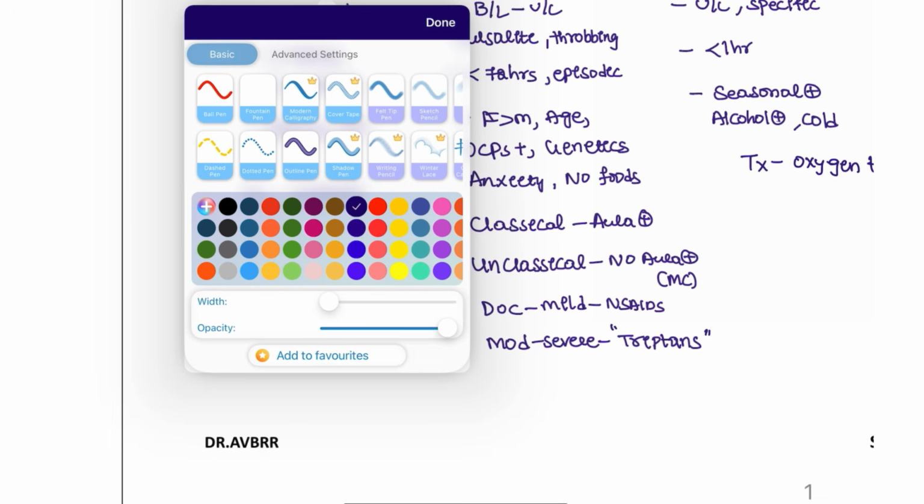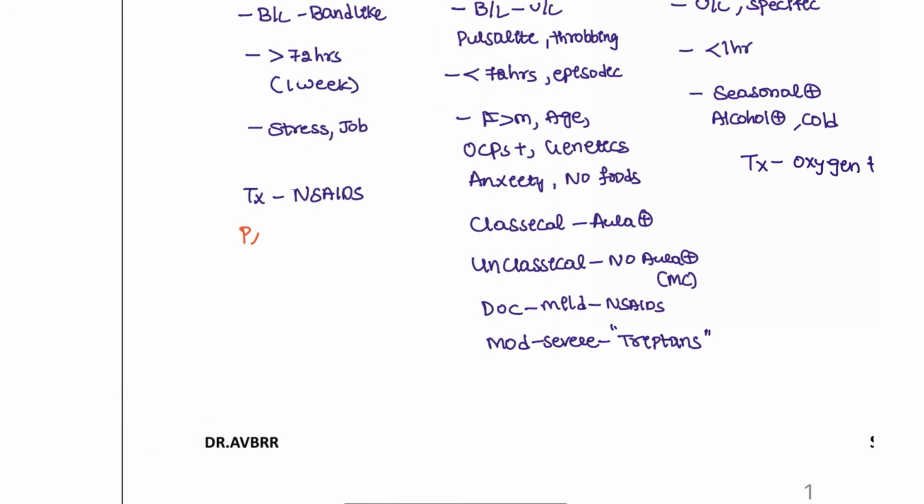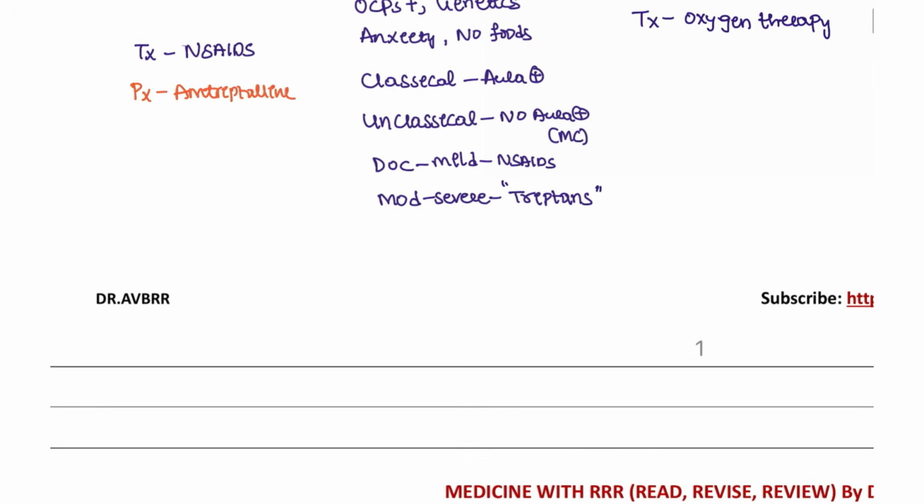Next, coming to prophylaxis. Why is prophylaxis important, guys? Prophylaxis can decrease the chance. So for this, I am going to use amitriptyline. Okay, here I am going to use amitriptyline. For this patient, I am going to use propranolol.